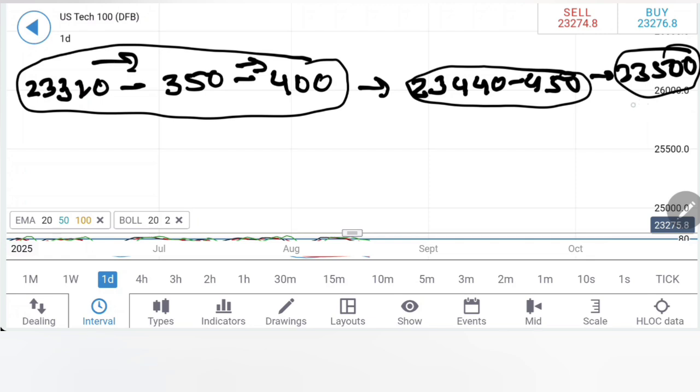Now, yes, these are the buying entries here. You can find out the resistance is still 23,400, pretty strong.